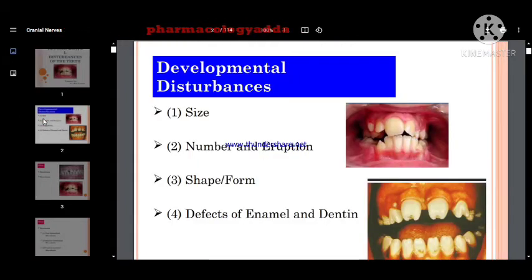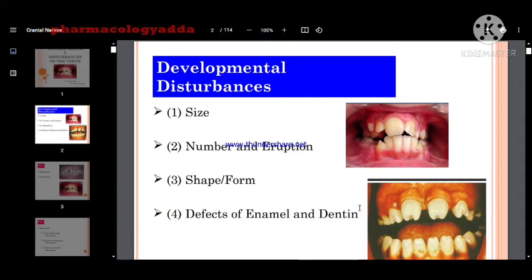developmental disturbance of the teeth related to the size can have a defect. In any patient there can be a defect in the size of the tooth, a defect in the number and the eruption of the tooth, a defect in the shape and form of the teeth, and there can be a defect of enamel and dentine.